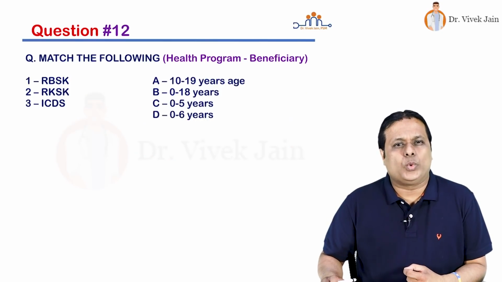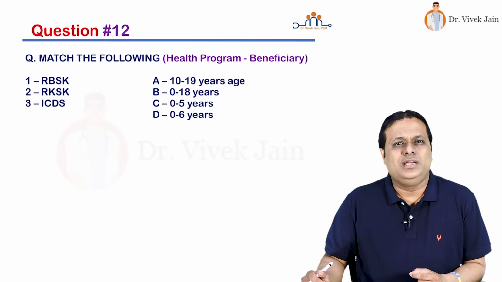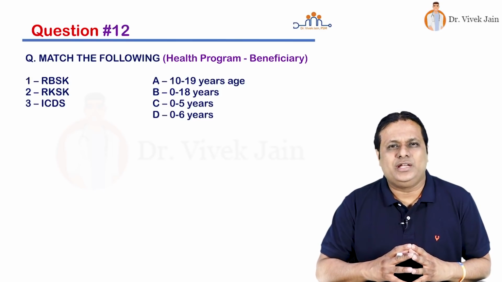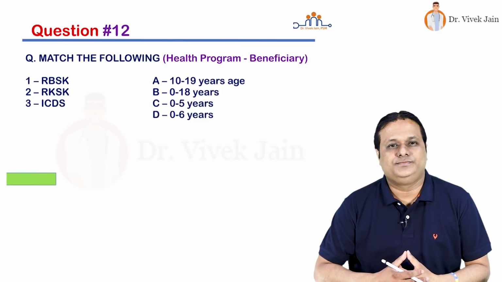Question number 12 is a match the following, health program and beneficiary. There are 3 programs. One is RBSK, 2 is RKSK, 3 is ICDS. On the right side you are given 4 age groups, 10 to 19 years A, 0 to 18 years B, 0 to 5 years C, 0 to 6 years D. You can write your answer as 1A, 2B, 3C like so on, and your time starts now.